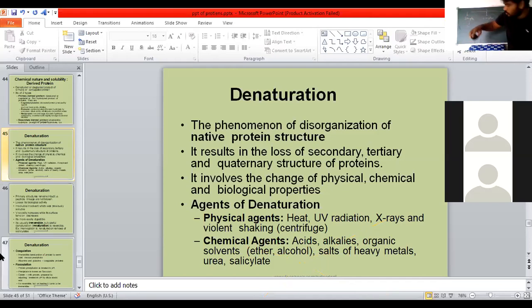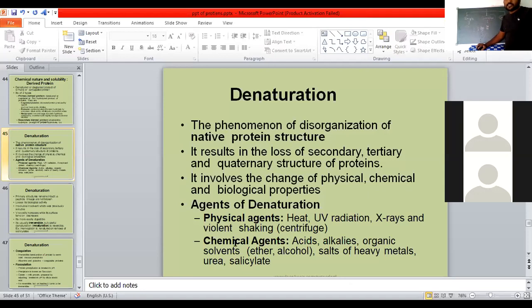Now it results in the loss of secondary, tertiary, and quaternary structure of the protein. It becomes dummy. Next, it involves the change of physical, chemical as well as biological properties. See here, once denaturation is carried out, what happened? It loses its physical, chemical and biological properties.